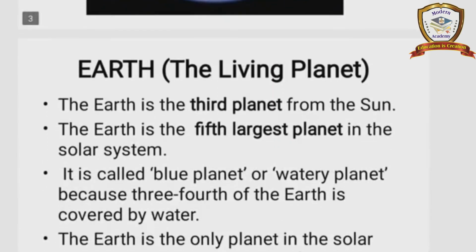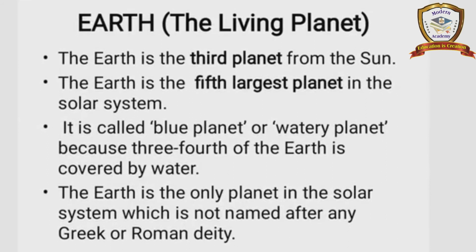The Earth is the third planet from the Sun. The Earth is the fifth largest planet in the solar system. It is called the blue planet or water planet because 3/4 of the Earth is covered by water. So it is mostly covered by water. Last point, the Earth is the only planet in the solar system which is not named after any Greek or Roman deities. That means, for example, Mercury, Venus, Jupiter, Saturn. All the planets have the names of Greek gods, except Earth, which does not have the name of a god.